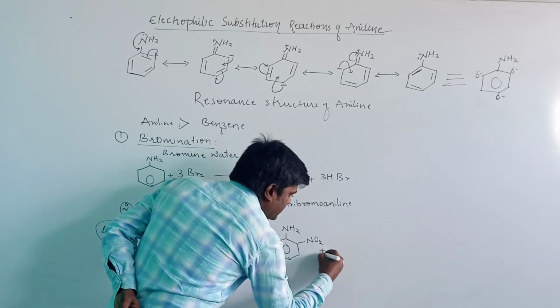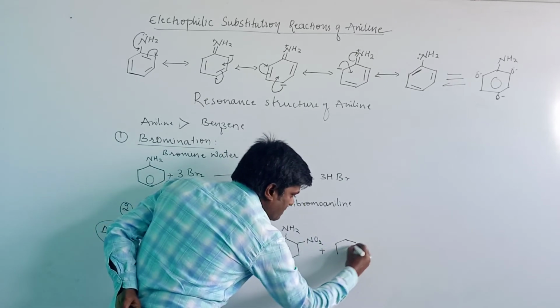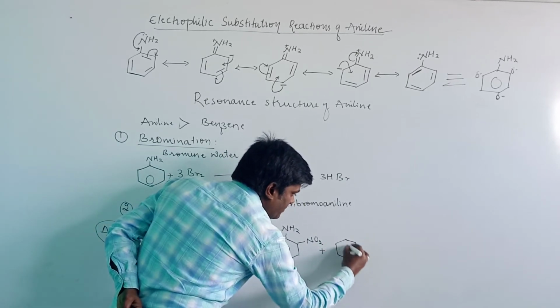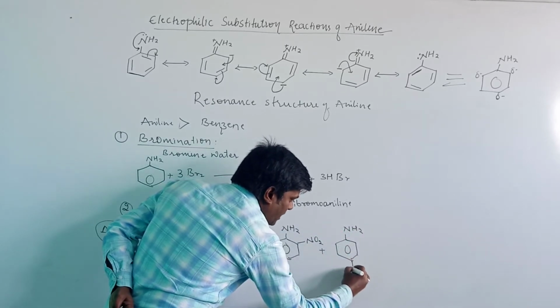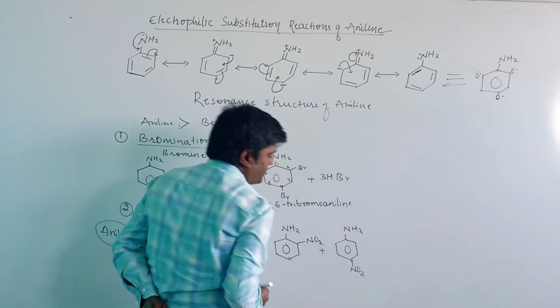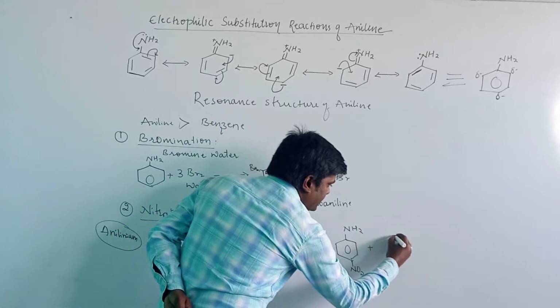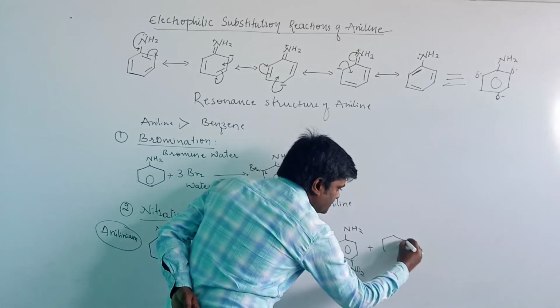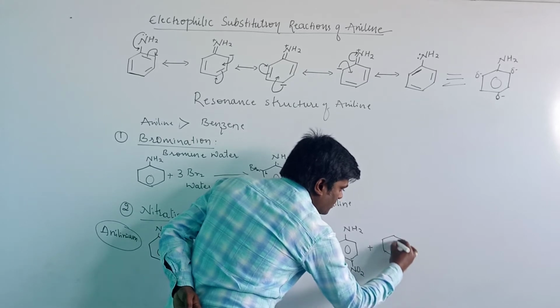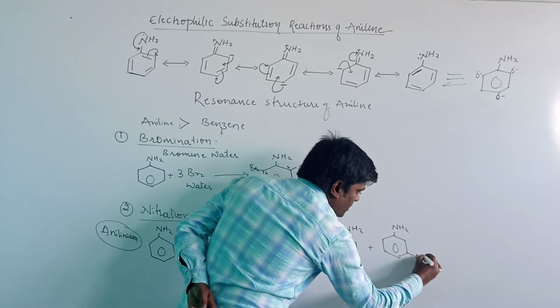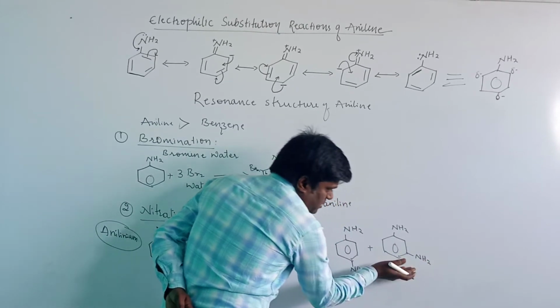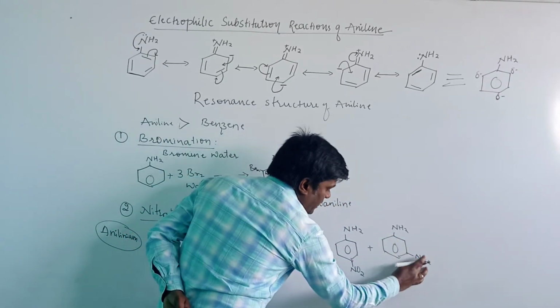The second one is NH2 with NO2 at the para position, para nitroaniline. And the third one is NH2 with NO2 at the meta position, that is meta nitroaniline.